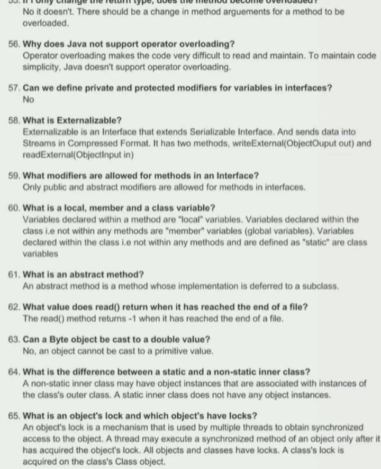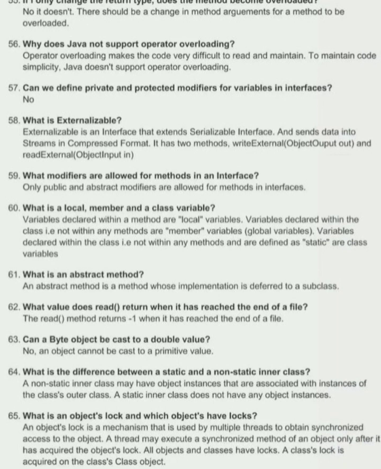Externalizable is an interface that extends serializable interface and sends data into streams in compressed format. It has two methods: write external object to put out, and read external object and put in. 59. What modifiers are allowed for methods in an interface? Only public and abstract modifiers are allowed for methods in interfaces.